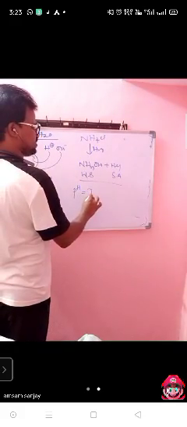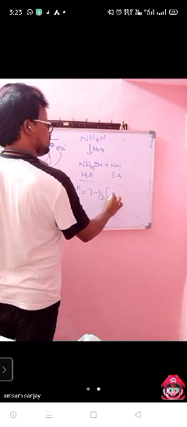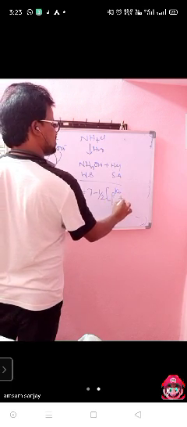We know the formula, no? pH is equal to, what is the formula? 7 minus half into pKb plus log C. Already we did this, because strong acid means 7 minus will come. This formula we already did. Okay. This way we need to find out the solution and then write the pH formula. Then we can find out the pH values. From this, anybody having doubt, you can tell me. No problem.